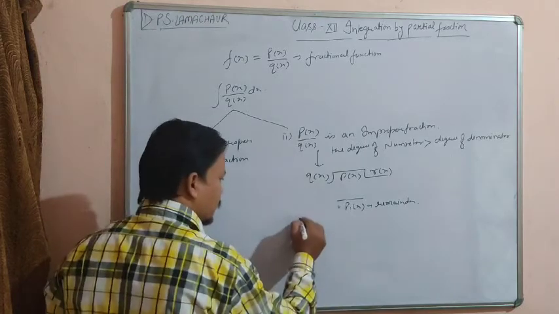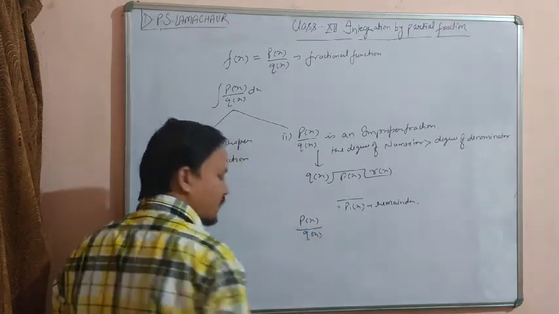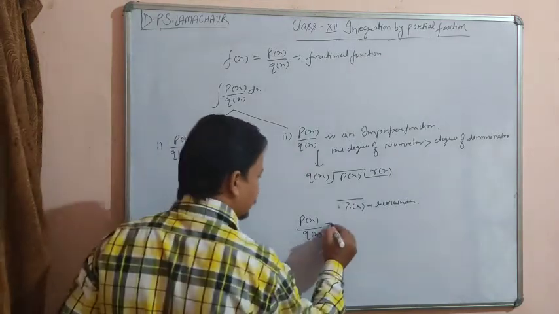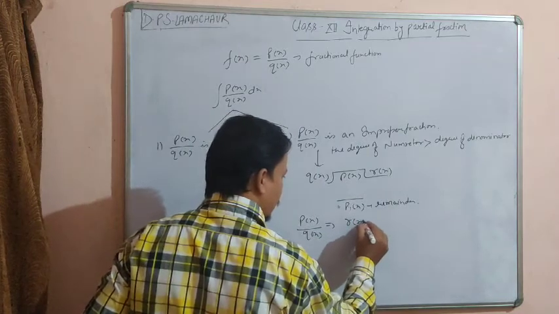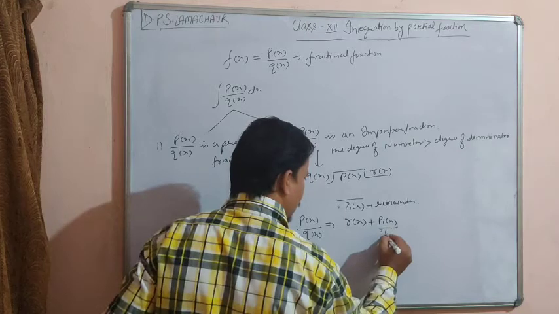Then we can express this px upon qx like rx plus p1x upon q1x.